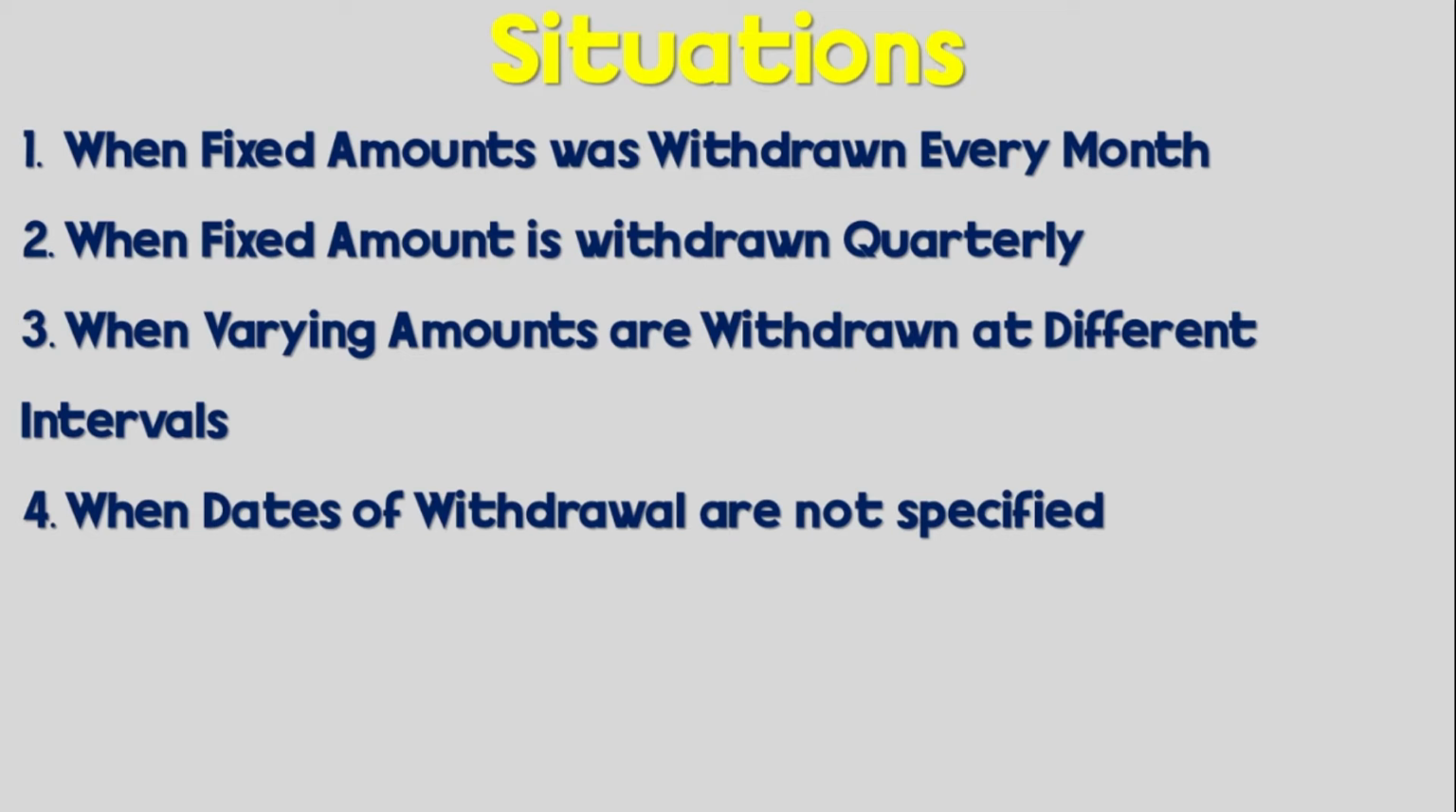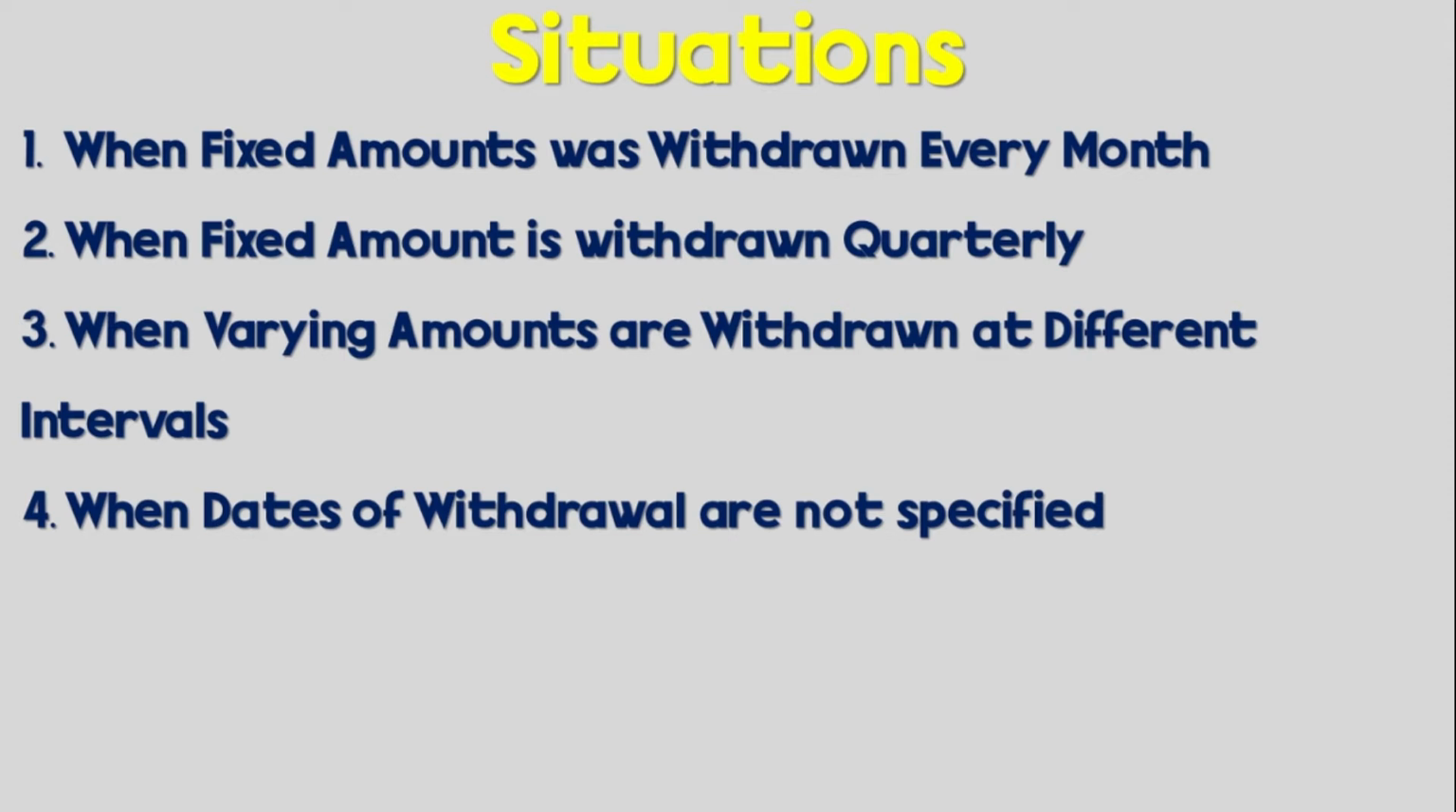When a fixed amount is withdrawn every month, that's the first situation. The second situation is when the same amount is withdrawn quarterly. There will be a fixed amount withdrawn quarterly, and I'll explain what quarterly means. Next is when varying amounts are withdrawn at different intervals.